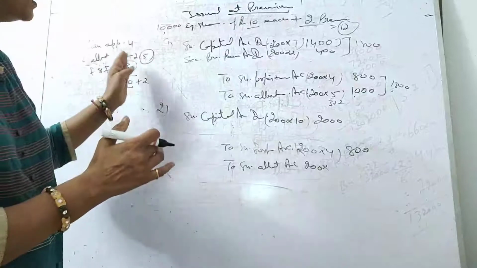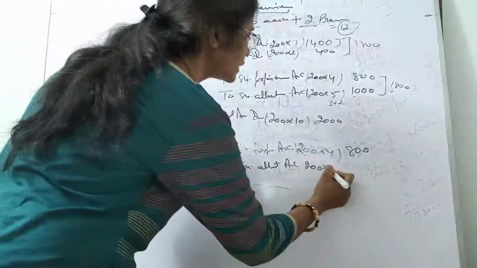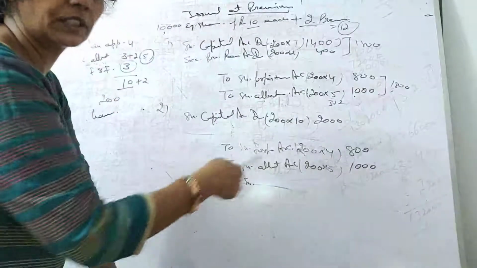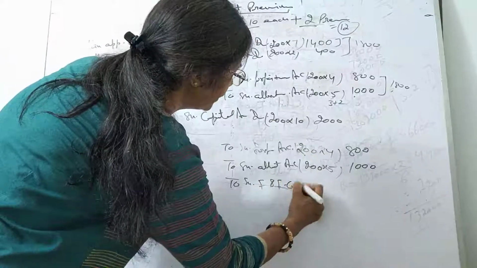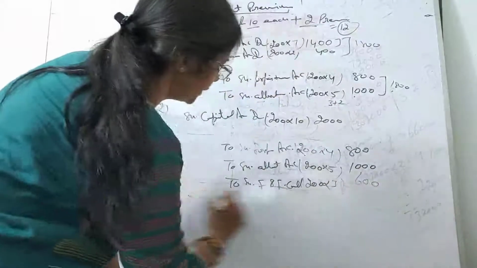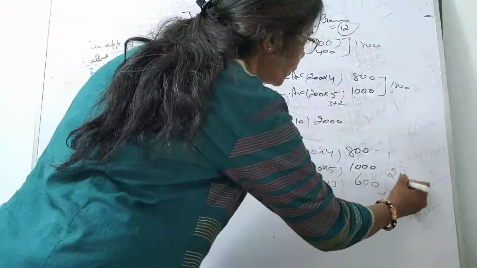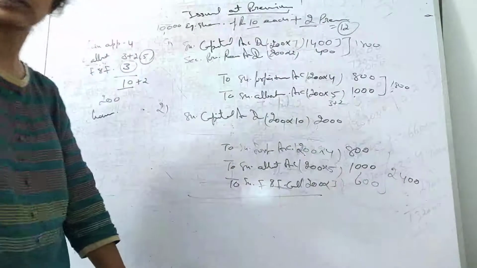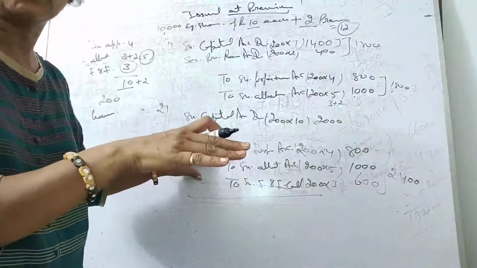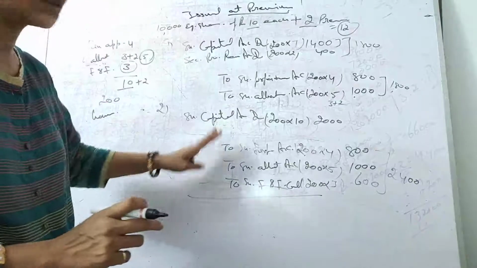So once you remember and keep all these points in your mind, you will never commit a mistake. So this is 5 rupees. It's 1000. And the amount which you didn't pay on the first and final call is another 3 rupees. Okay, so this is 600. All right. Now let's do the total. Here it is 2400 and in debit we have 2000 only. Now the difference is 400, and that's very clear, we have already learned. Here he didn't pay the allotment, that means he didn't pay the premium also. And when he doesn't pay the premium, we have to show it on both sides.